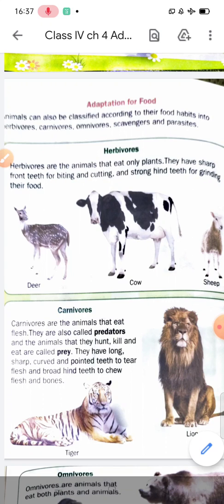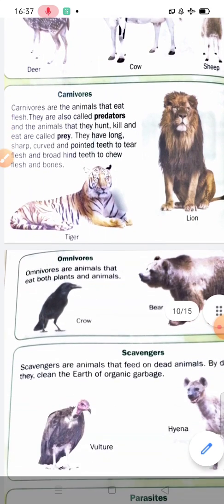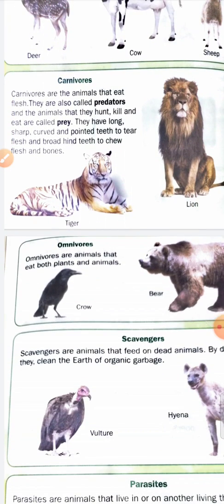Now carnivores, students. Carnivores means flesh-eating animals. So carnivores are animals that eat flesh. They are called predators, and the animals that they hunt, kill and eat are called prey.